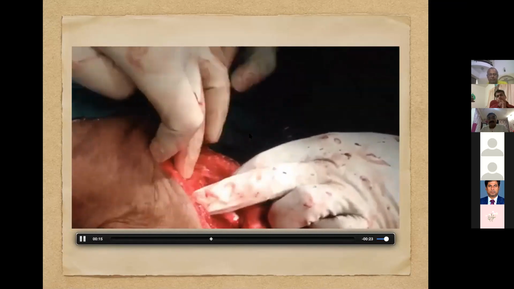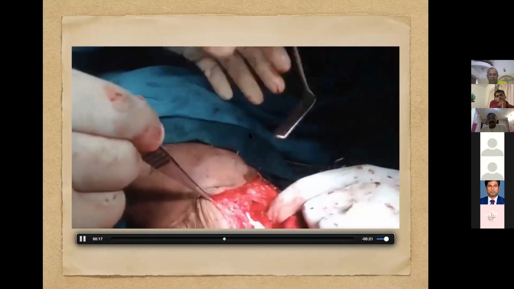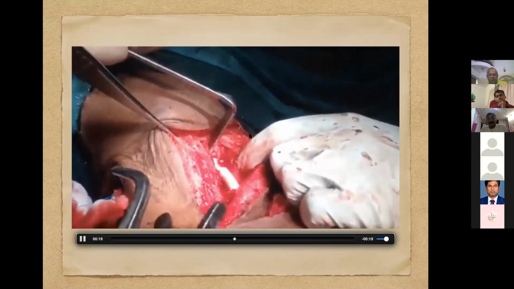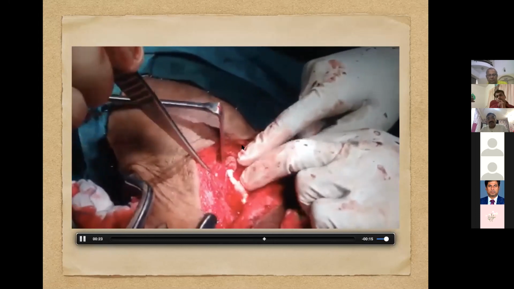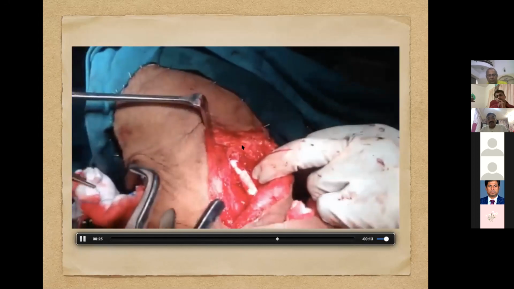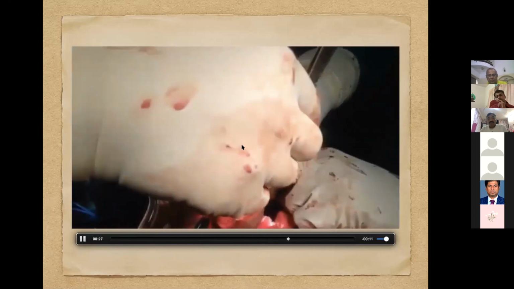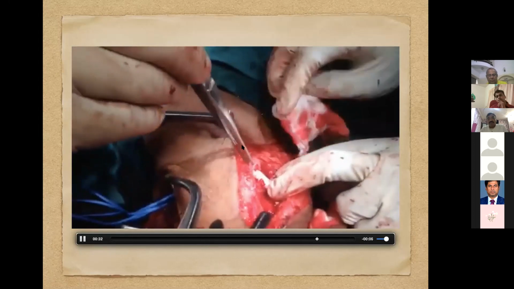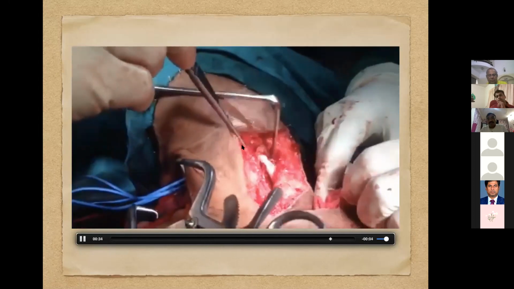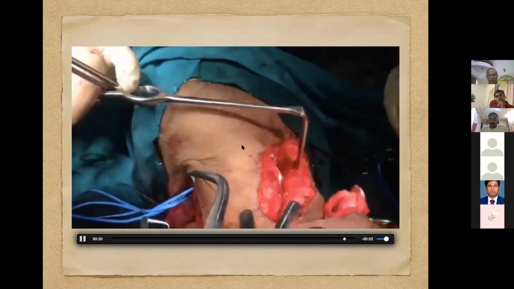Langenberg retractor. This is the left side common carotid artery, and this is the graft from this common carotid artery to the subclavian artery as a part of hybrid repair.